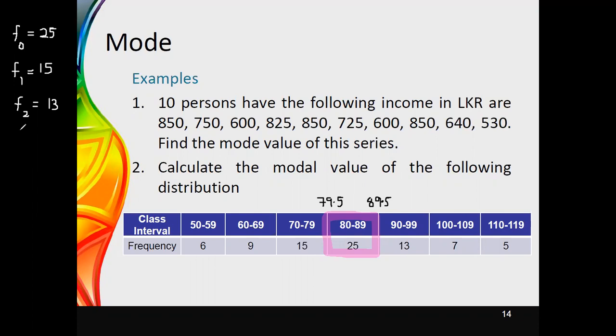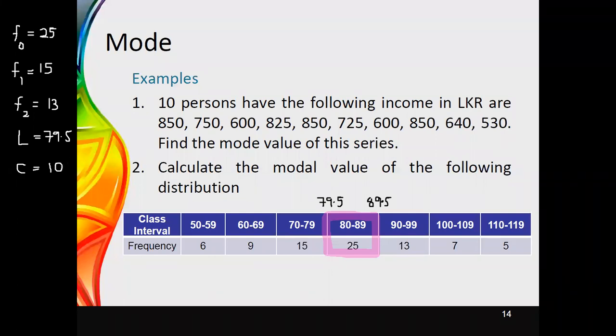Now we can identify the value for L. It is the lower boundary value of the modal class, so L is equal to 79.5. The next value we need to identify is C, the width of the class. The width of the class can be easily identified by taking the difference of these two values. Therefore, the value of C is equal to 10.